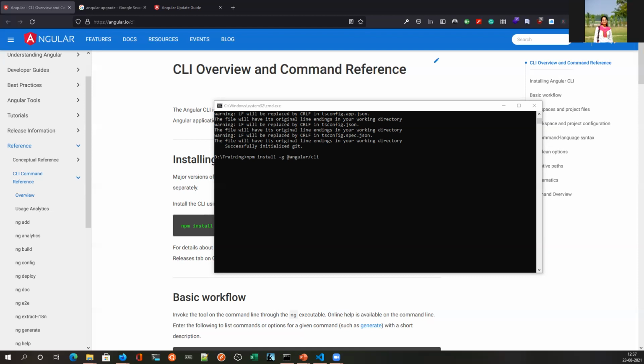We have Node 6. Okay, you can download the latest version, 14 is the one that you should be having right now. But our application doesn't support that. Your application is in which version of Angular? Angular 4, 4 dot something.